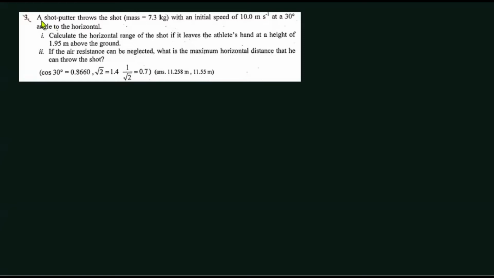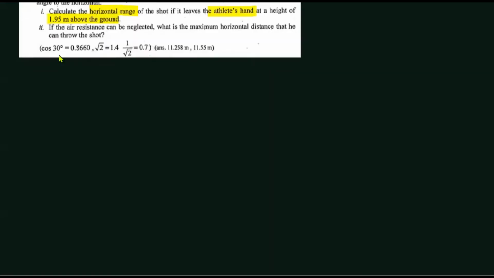Here it says a shot putter throws the shot. You know what shot put is, right? A shot putter throws the shot, which is mass 7.3 kg, with an initial speed U at 30 degrees angle. What they're asking is to calculate the horizontal range of the shot if it leaves the athlete's hand at a height 1.9 above the ground.